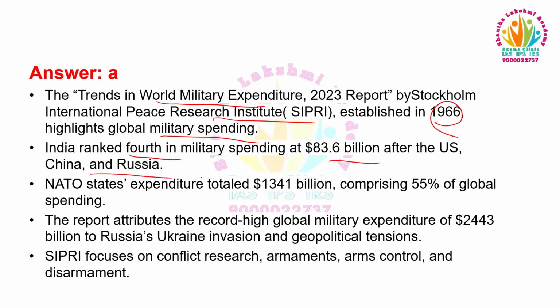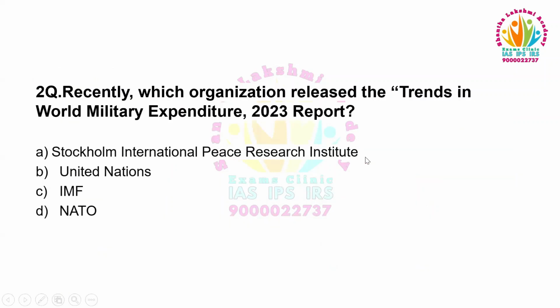NATO states' expenditure totaled $1,341 billion, comprising 55% of global spending. The report attributes the record high global military expenditure of $2,443 billion to Russia's Ukraine invasion and geopolitical tensions. SIPRI focuses on conflict research, armaments, arms control, and disarmament. So the answer is option A, Stockholm International Peace Research Institute. Moving to the next question.